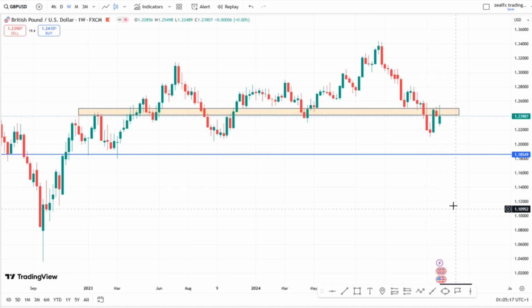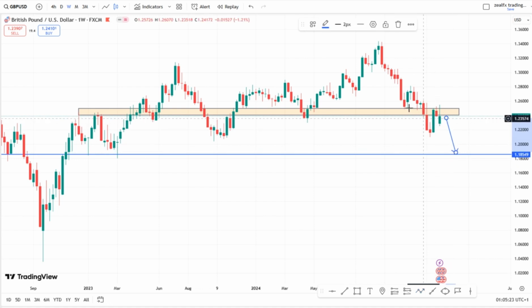So we're looking for our selling opportunity with our target at this region, because we can see from my previous trend that we have a high, then we also have a lower high, lower high, lower high. So long as we have this downtrend structure on the GBPUSD, this shows that GBPUSD will continue to push lower this coming week. So let's look at the daily chart of the GBPUSD.